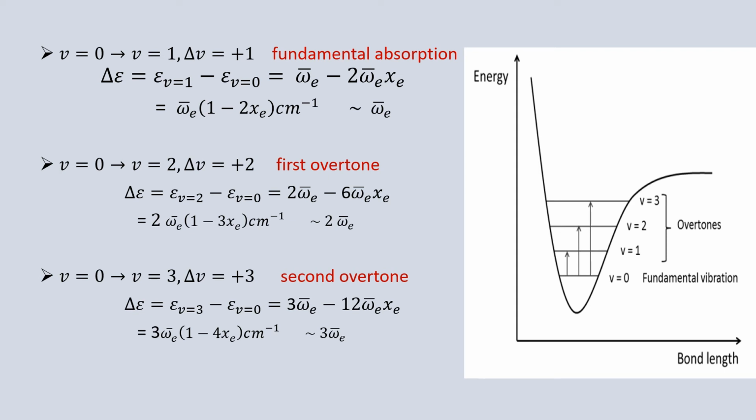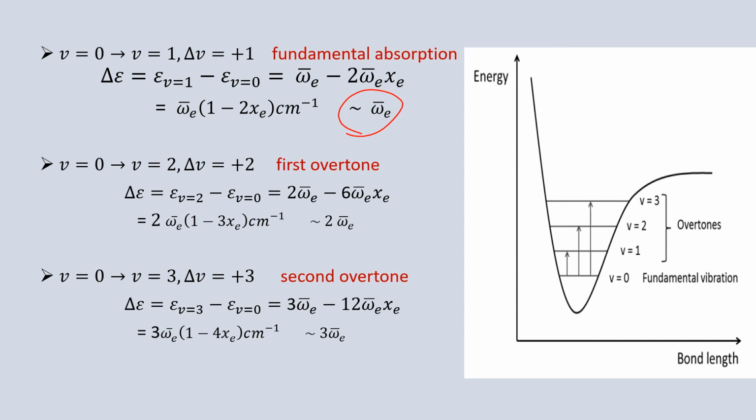Let us see what are the various lines that are observed in the spectrum. The first transition, v equals 0 to v equals 1, that is delta v equals plus 1, is called the fundamental vibration and will be obtained approximately at omega bar e.